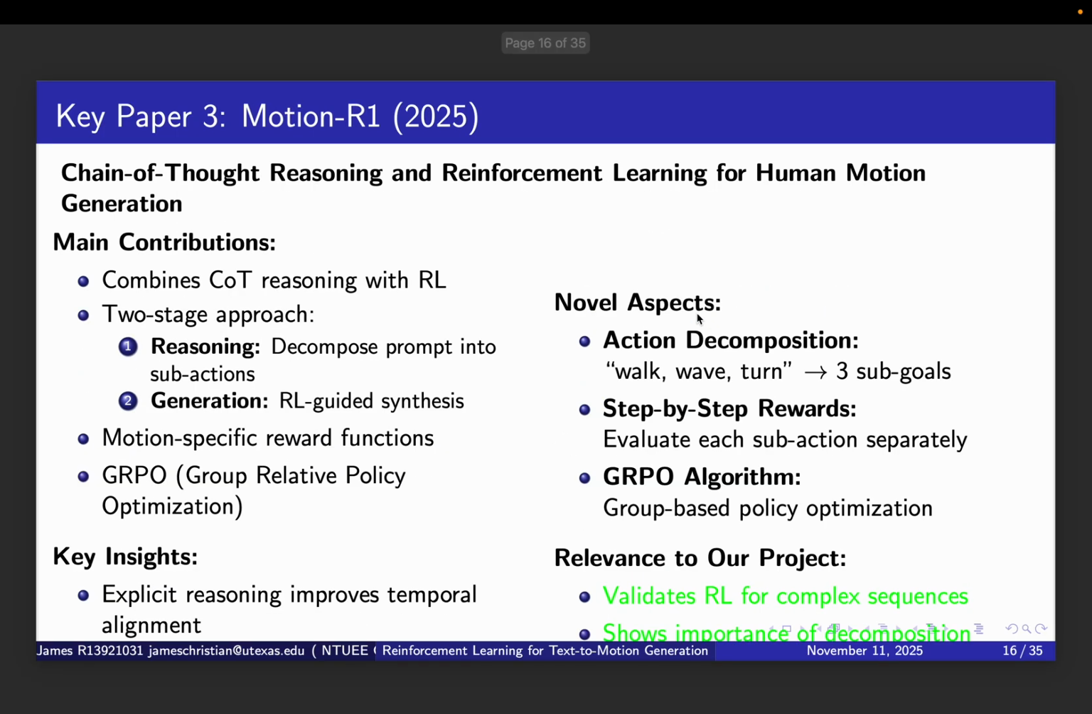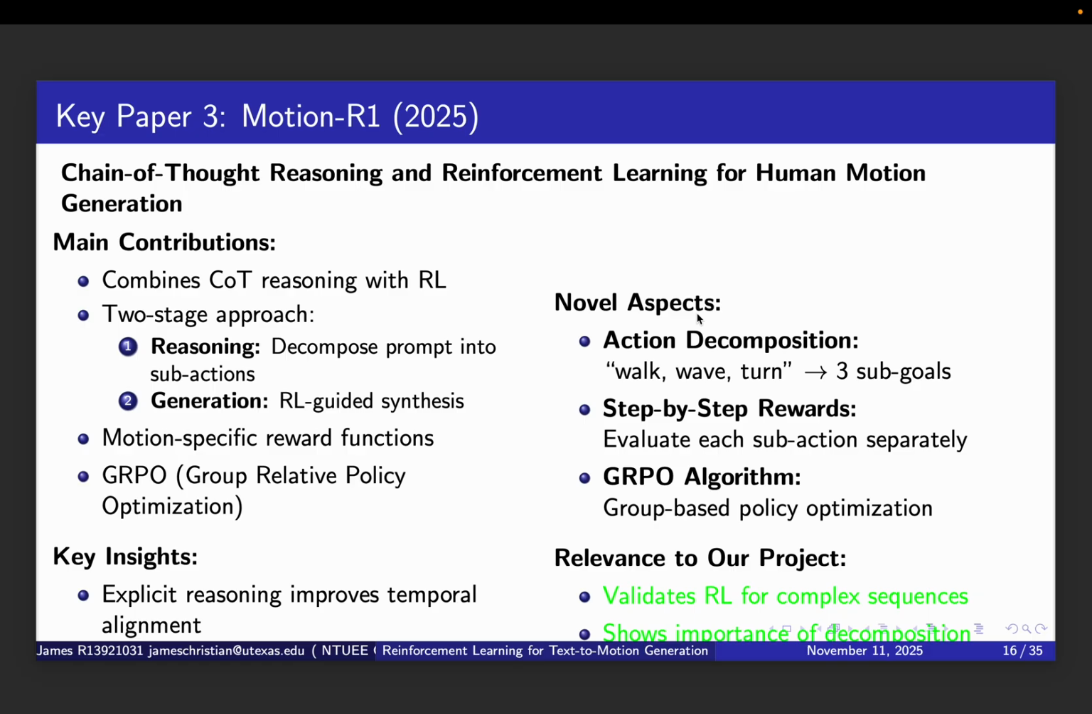Finally, the third key paper is Motion R1, published in 2025. Motion R1 introduced an innovative approach combining chain of thought reasoning with reinforcement learning. Their method works in two stages. First, the reasoning stage decomposes the text prompt into sub-actions. For example, walk, wave, and turn becomes three explicit sub-goals. Second, the generation stage uses RL-guided synthesis to execute each sub-action in sequence.